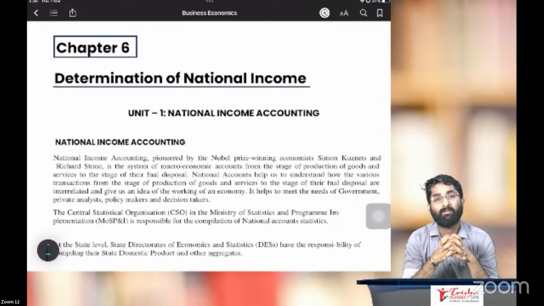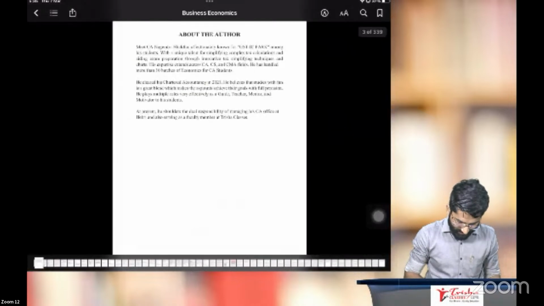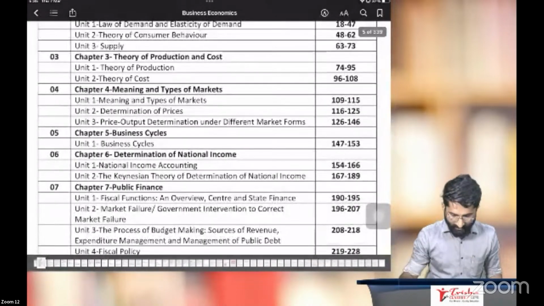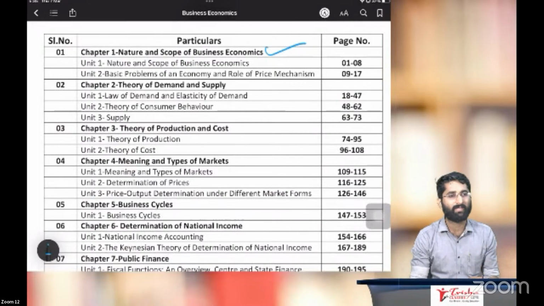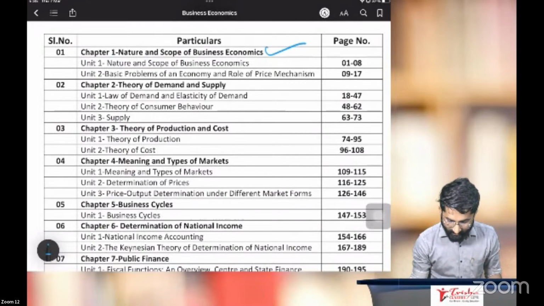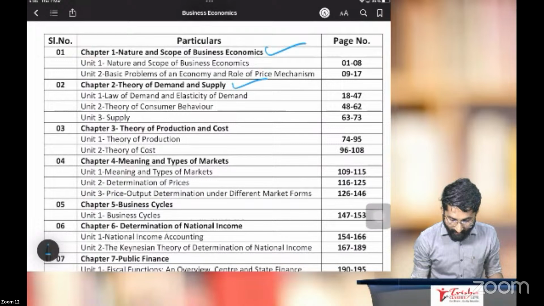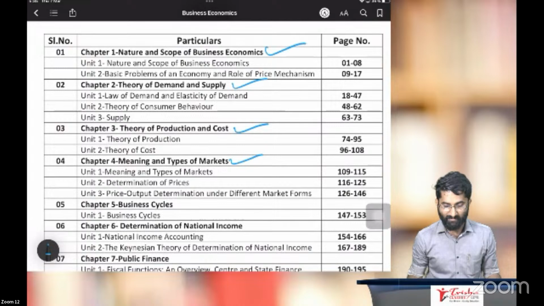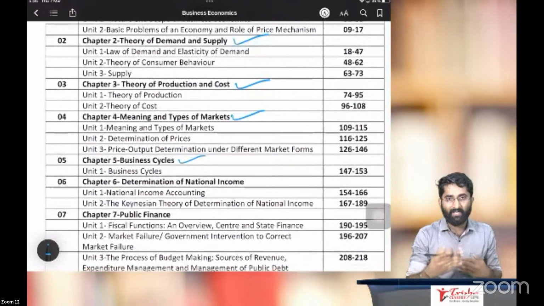I'll just show you the index here. Yes, can you see that? These chapters were there already: the nature and scope of business economics, and the second chapter, theory of demand and supply. Then theory of production and cost. Chapter 4 is meaning and types of markets, we knew. Business cycles, that was also there. These five chapters were there.